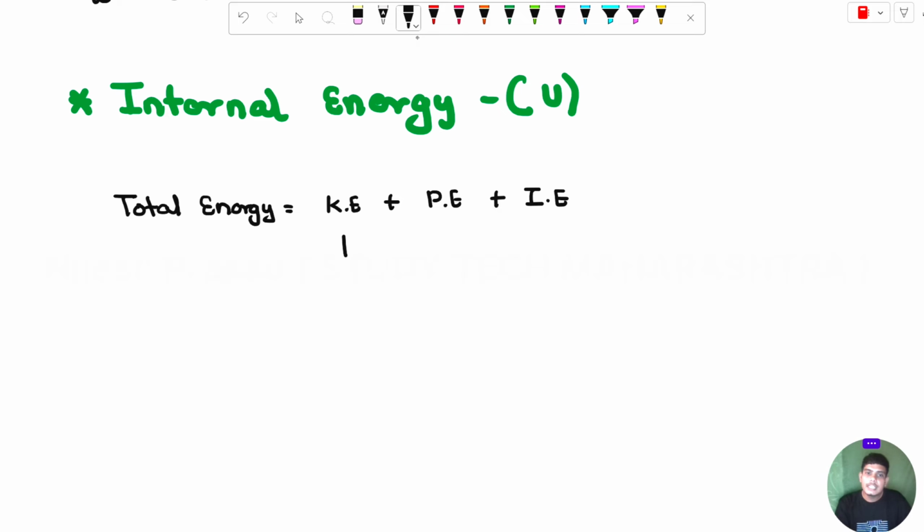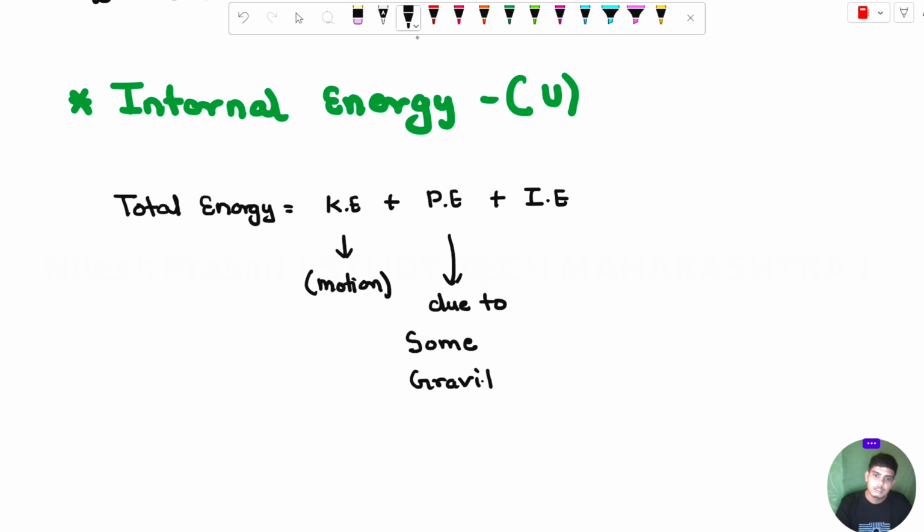Kinetic energy is always created by motion. Potential energy is created due to gravitational or electrostatic forces, the electrostatic field.